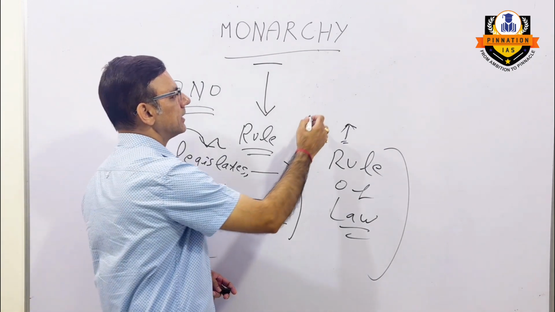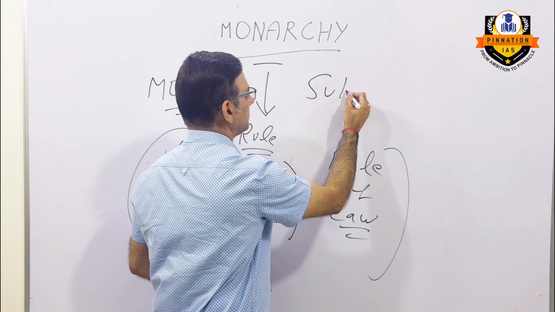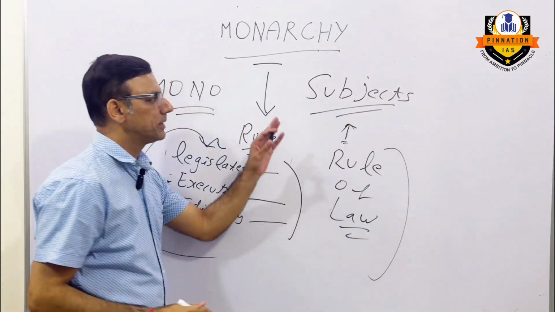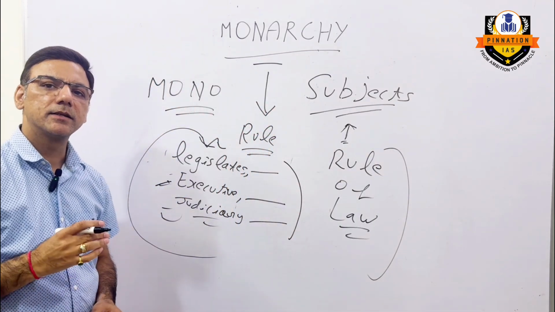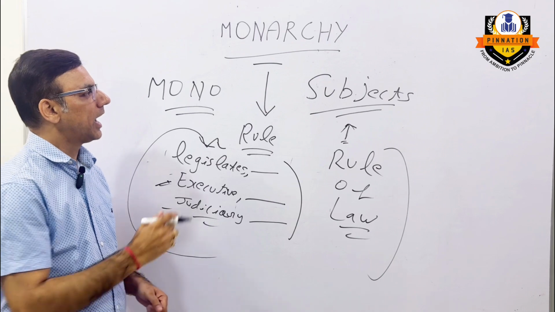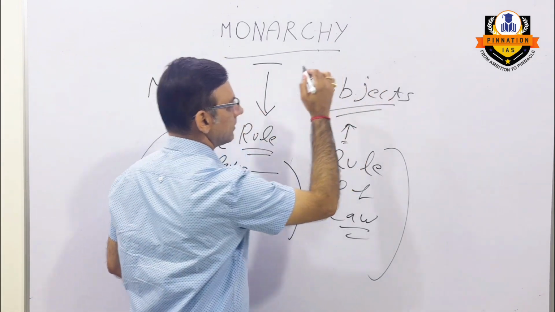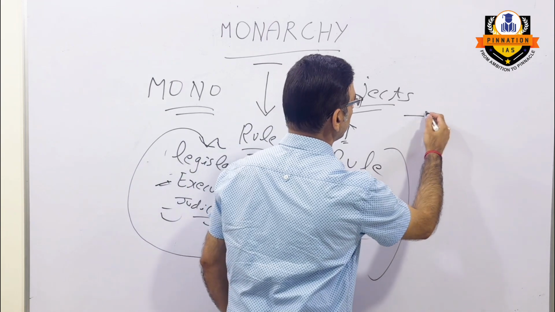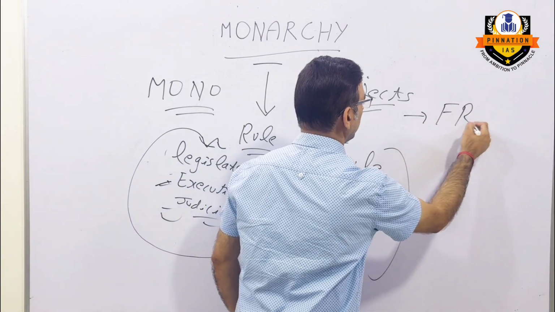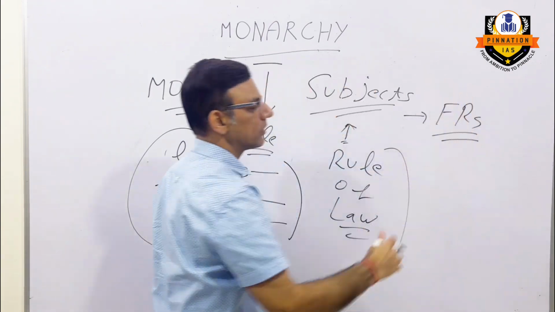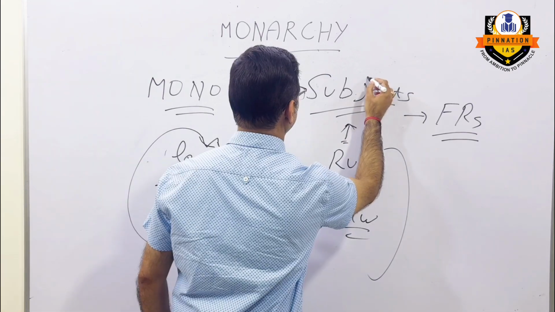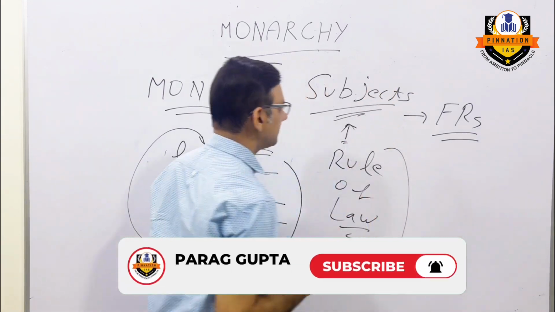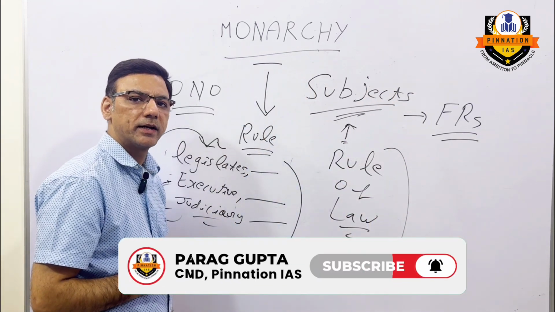The people are treated as subjects to be governed, and from this we arrive at another feature, that the people don't have any fundamental rights in case of a monarchy. Because they are treated as subjects to be governed, the people don't have any fundamental rights.